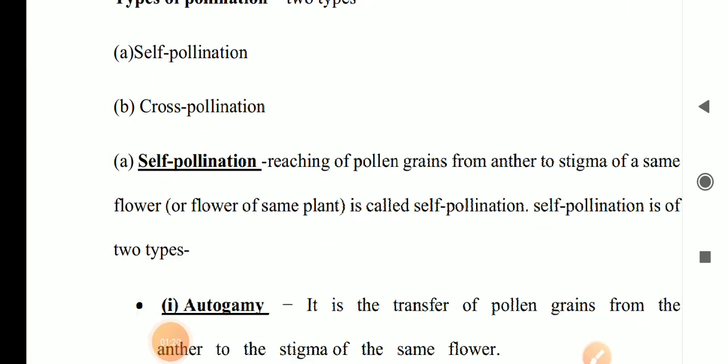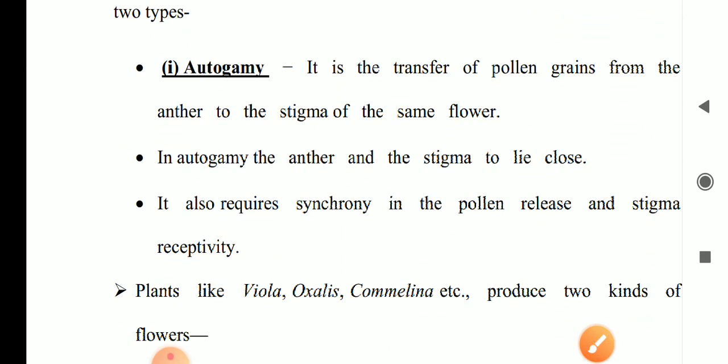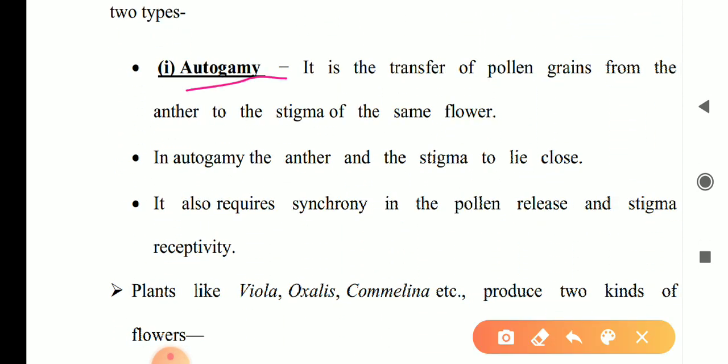Self pollination: transferring of pollen grains from anther to stigma of the same flower or another flower of the same plant is known as self pollination. It is also of two types: autogamy and geitonogamy. Autogamy is the transfer of pollen grains from anther to stigma of the same flower.